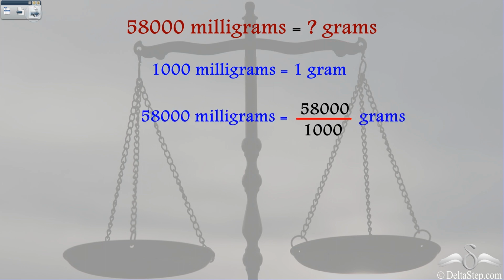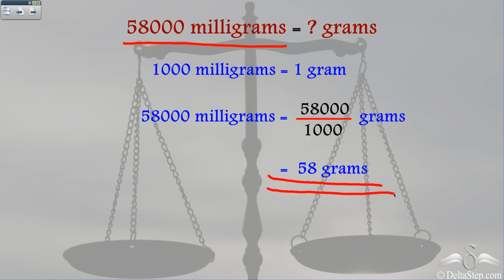So if we talk about 58,000 milligrams, we'll divide 58,000 by the conversion, 1000 milligrams is 1 gram. So 58,000 by 1000 grams, which is 58 grams. So 58,000 milligrams is 58 grams.